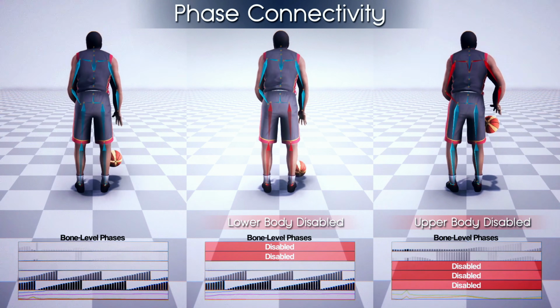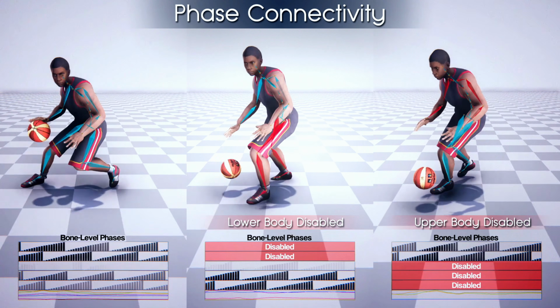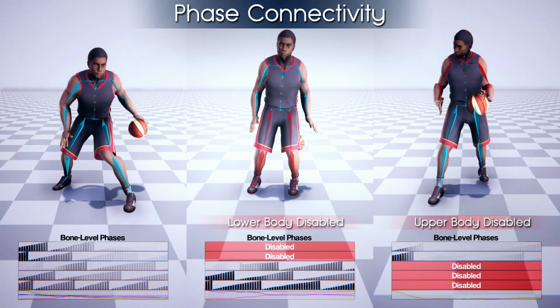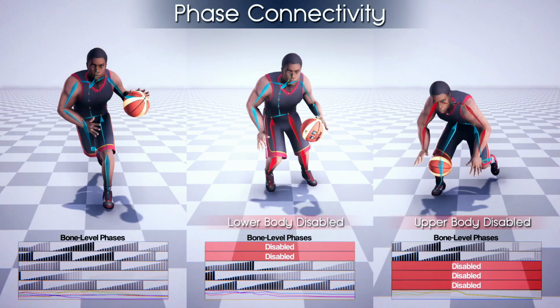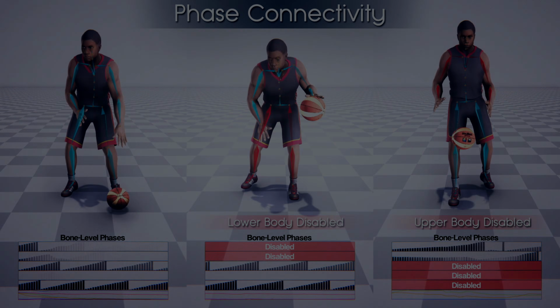We now show the learned correlation between the local body phases and movements of the body parts. While deactivating the lower body phases eliminates locomotion but still enables interactions with the ball, the opposite can be observed when deactivating the upper body phases.